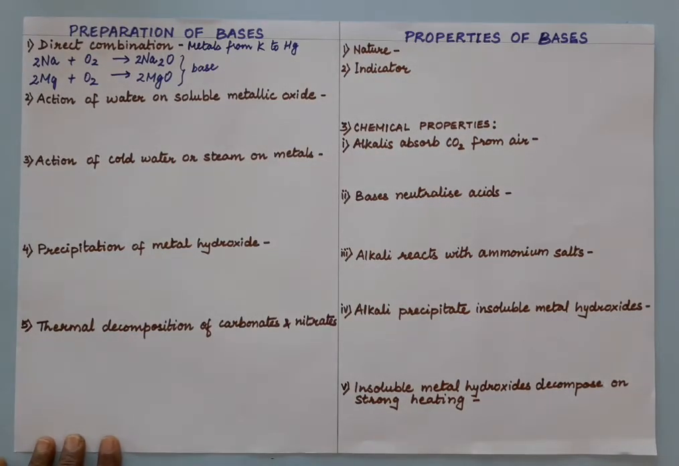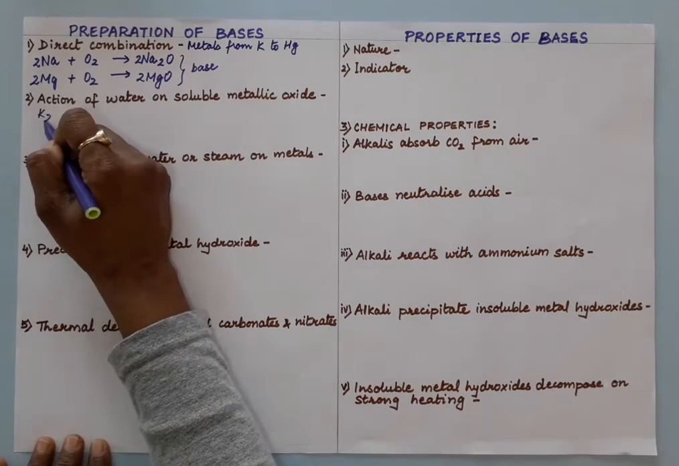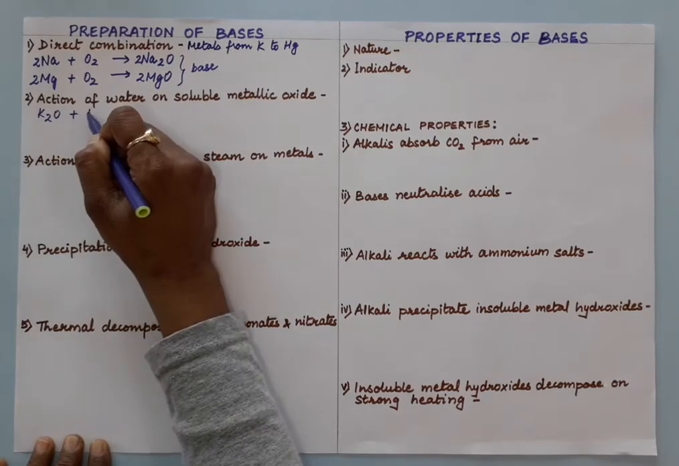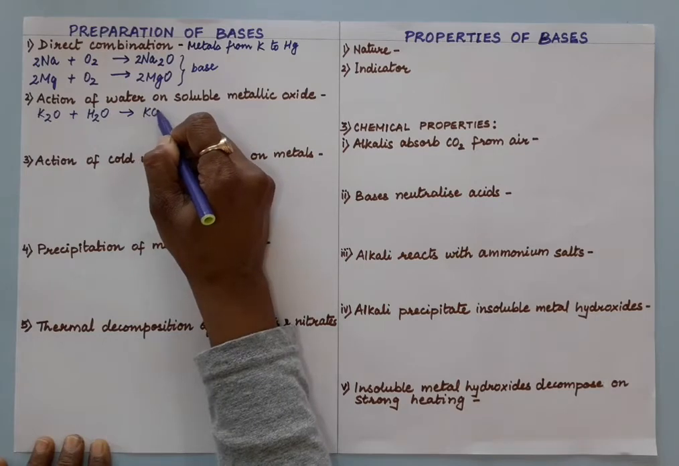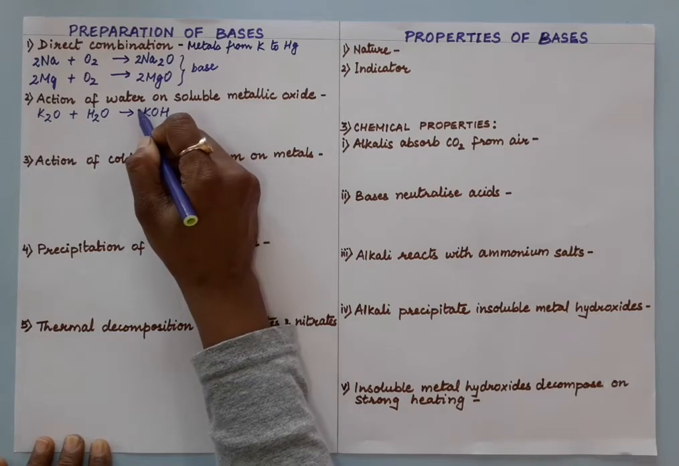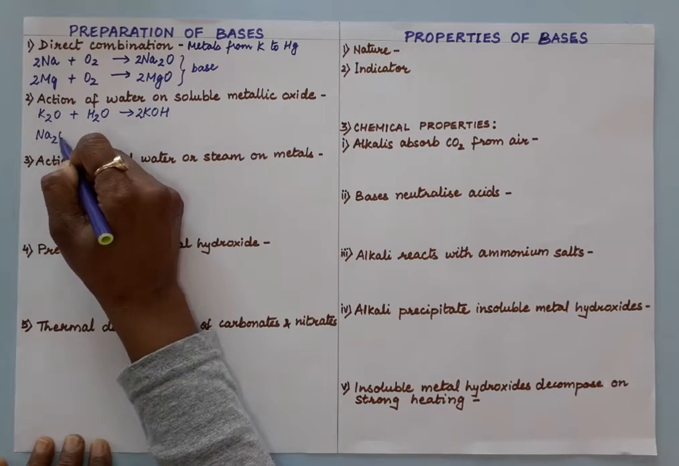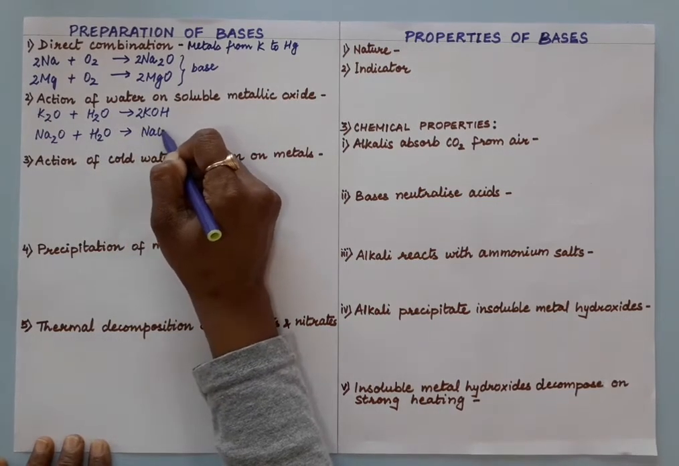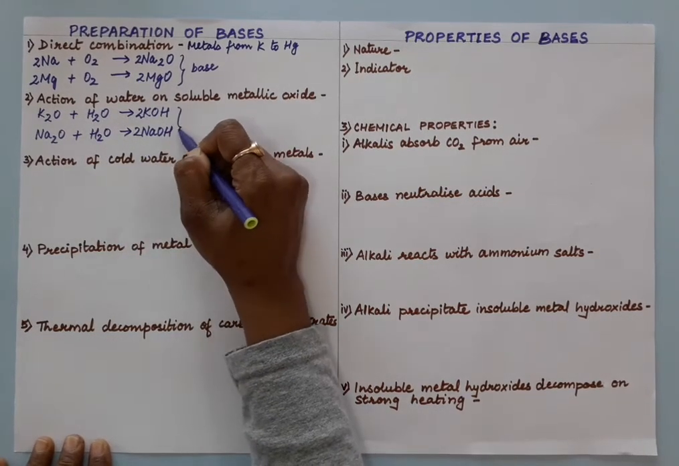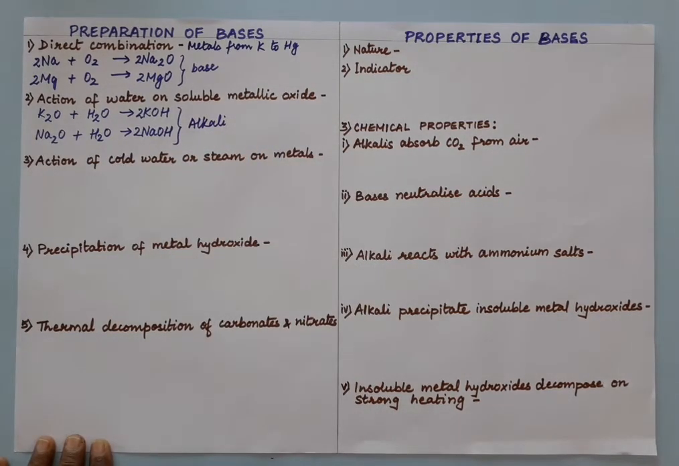Action of water on soluble metallic oxide. Here, the metal oxides which are soluble in water will form alkali, that is, metal hydroxides. All the metal oxides will not dissolve, only the ones which are soluble. Another example is of sodium. These metal oxides are soluble in water and they form what? Alkali. So these soluble bases are known as alkali.